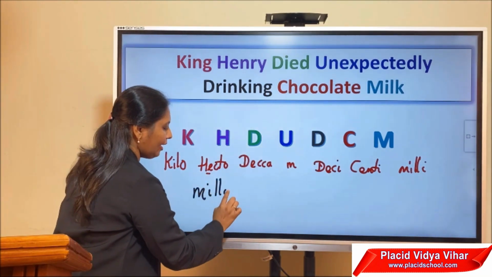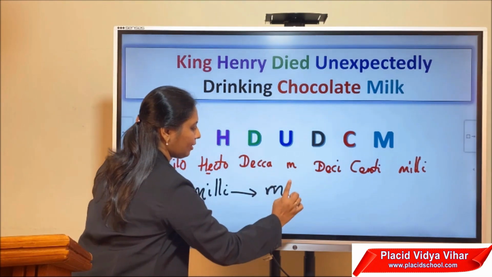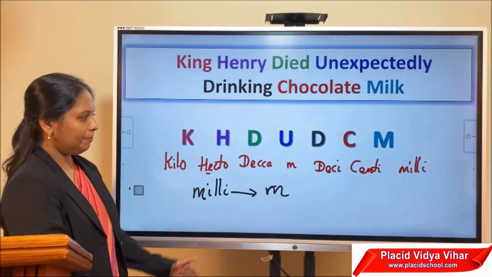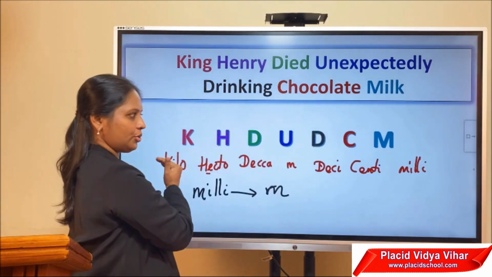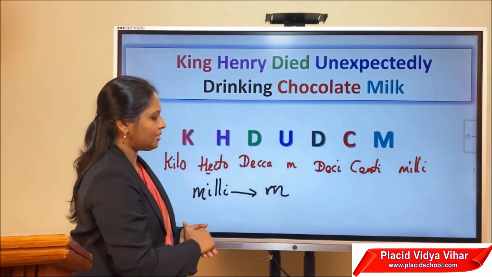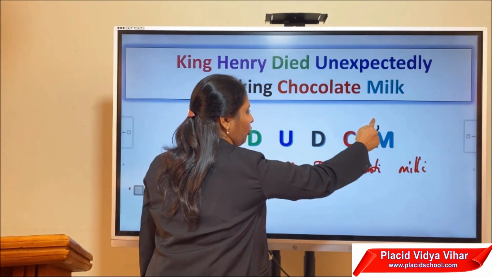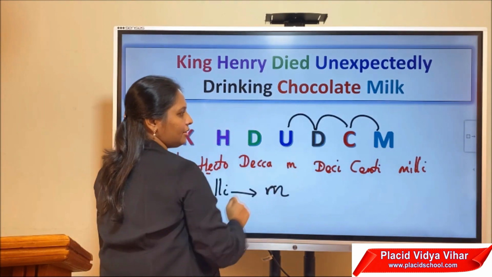Now let us take another example. From milli to meter. What is the conversion? Milli to meter. So it is from right to left. You have to move from right to left. Let us see how many jumps are there. 1, 2, 3 jumps, right?